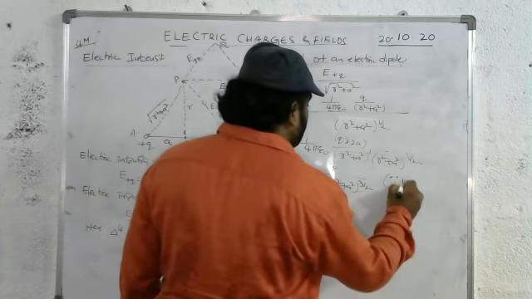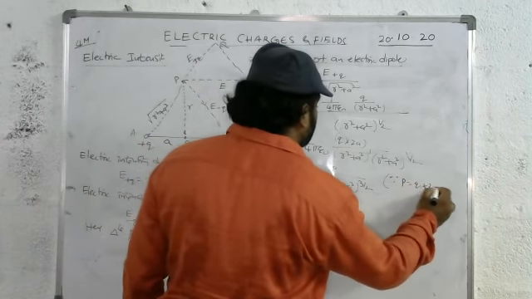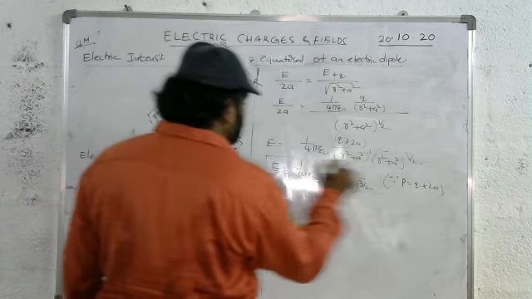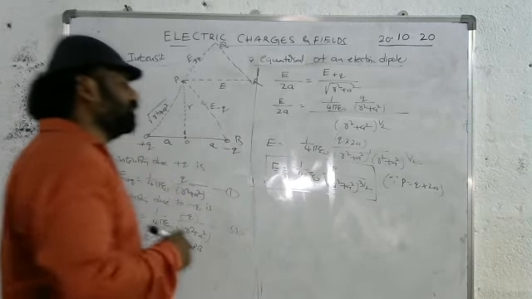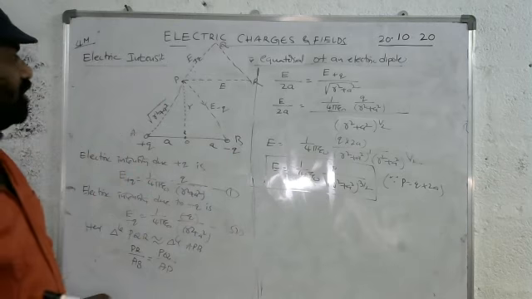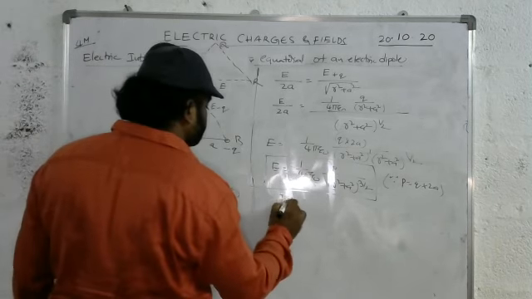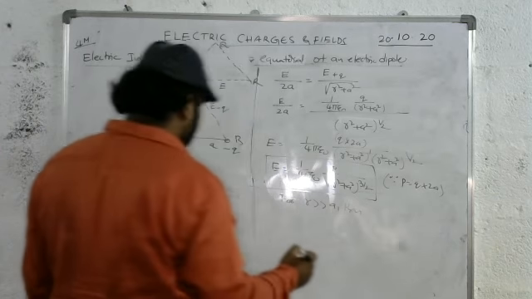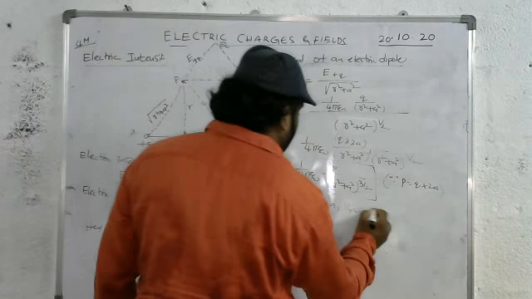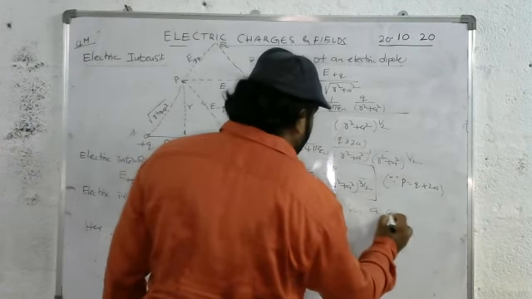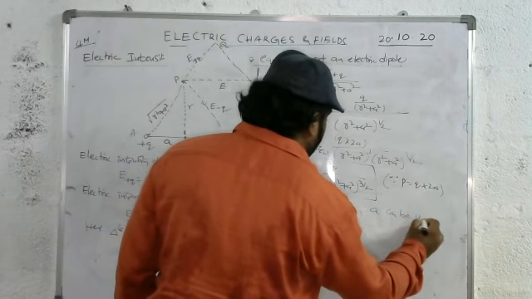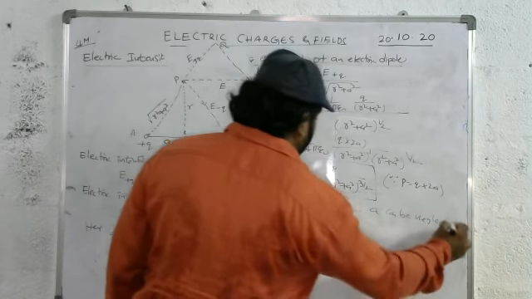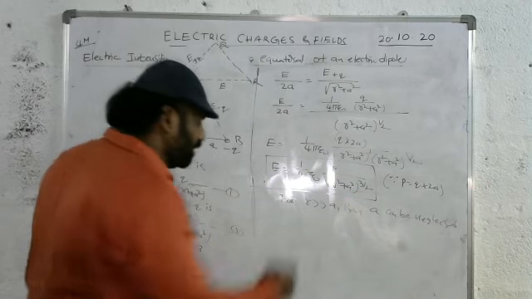Since dipole moment P is equal to Q into 2A, this is the expression for the electric intensity at a point on the equatorial line. For R much greater than A, A can be neglected.